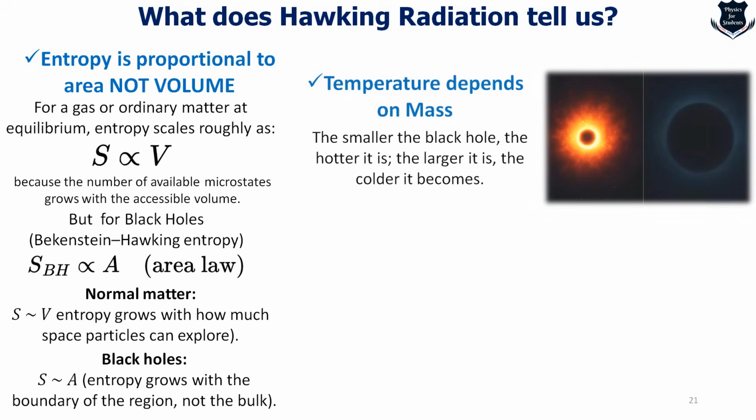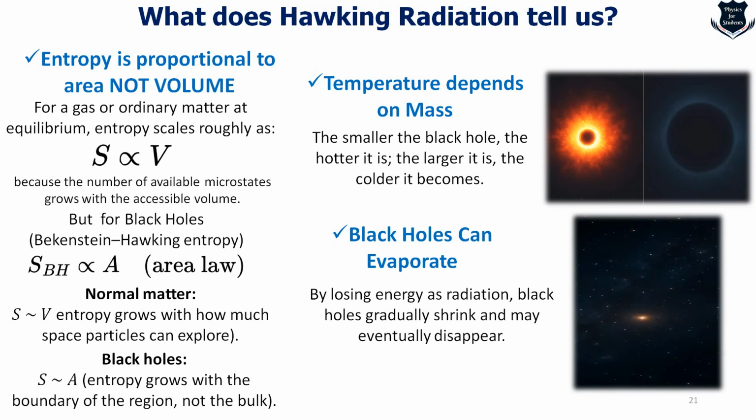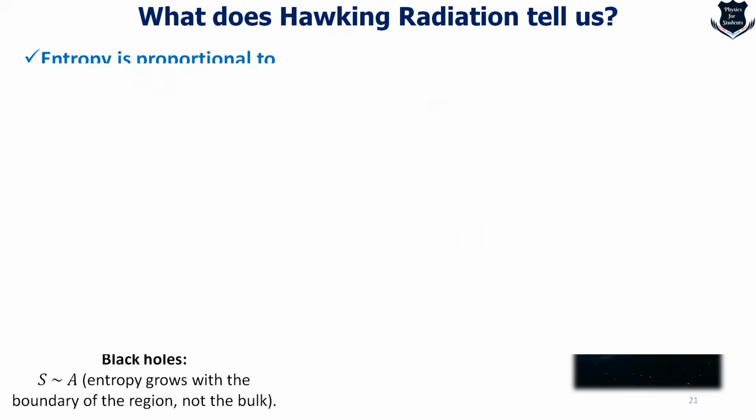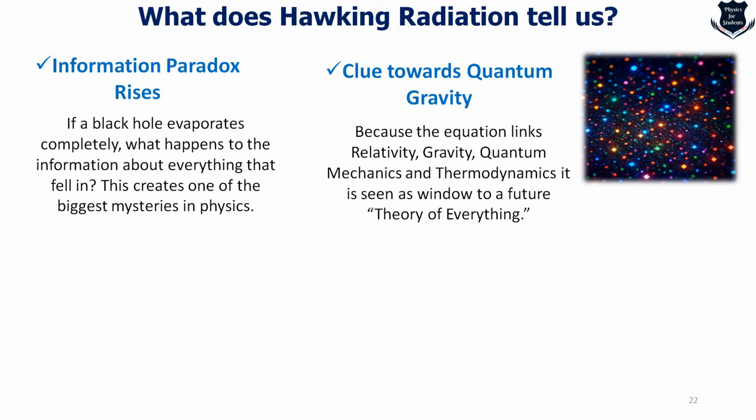Also, we found that Hawking radiation tells us that temperature depends on mass. So you can see on the left hand side, the smaller the black hole, the hotter it is, and the larger it becomes, the colder it is. Also, we found that black holes can evaporate by losing energy over a long period of time. Black holes shrink and shrink and shrink and may eventually disappear. This led to the famous information paradox: if a black hole evaporates, where does the information go? And we also find that there is a clue towards quantum gravity because the equation links relativity, gravity, quantum mechanics and thermodynamics, and to some physicists it seems to be a window to a future theory of everything.